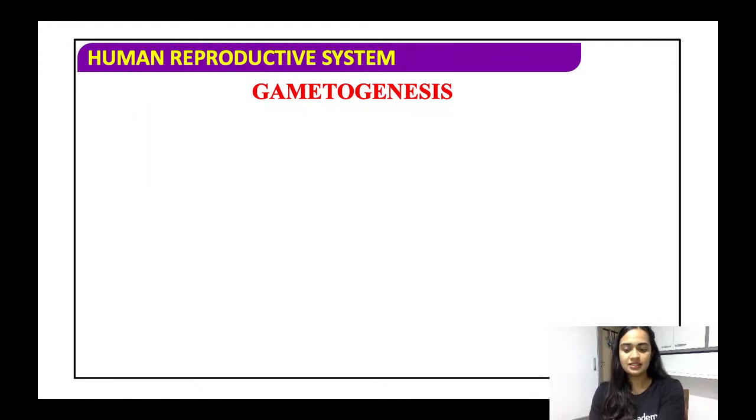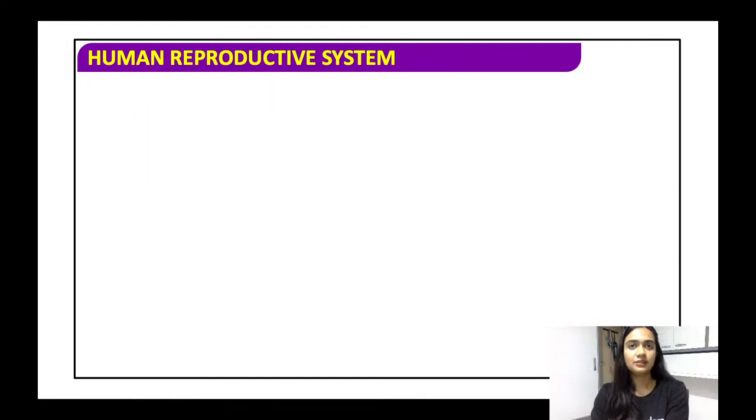So that is it for today. Tomorrow we will be discussing how the gametes are formed. That is gametogenesis, the process of formation of the gametes. That is spermatogenesis and oogenesis. So thank you. Please be present tomorrow at 11:30 a.m.